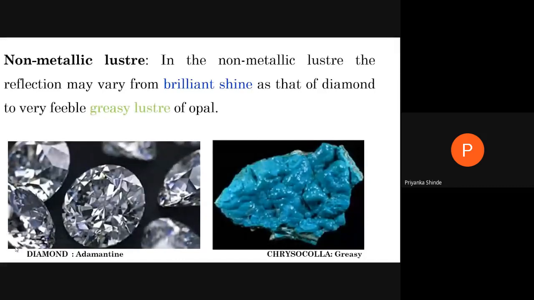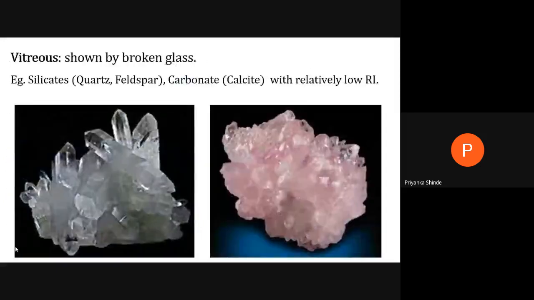The next type of non-metallic luster is vitreous luster. Vitreous means it looks like broken glass. When you see the surface of the mineral and it shines like a broken glass, it is called vitreous luster.